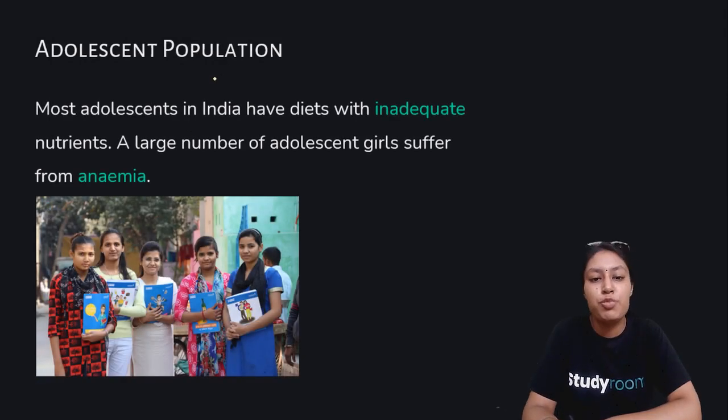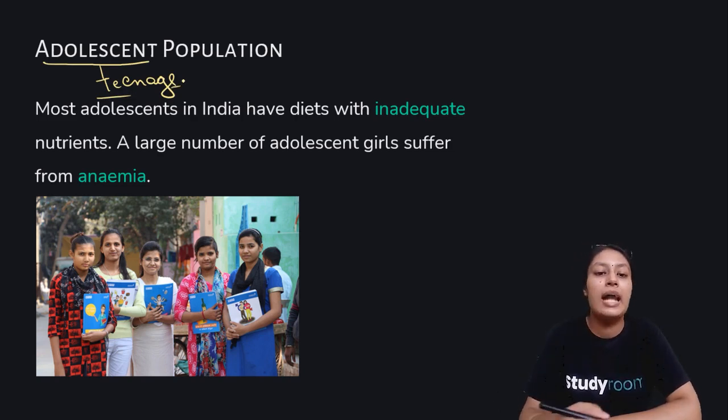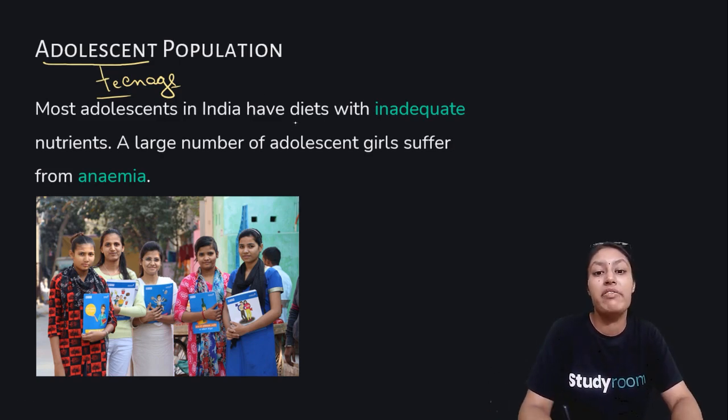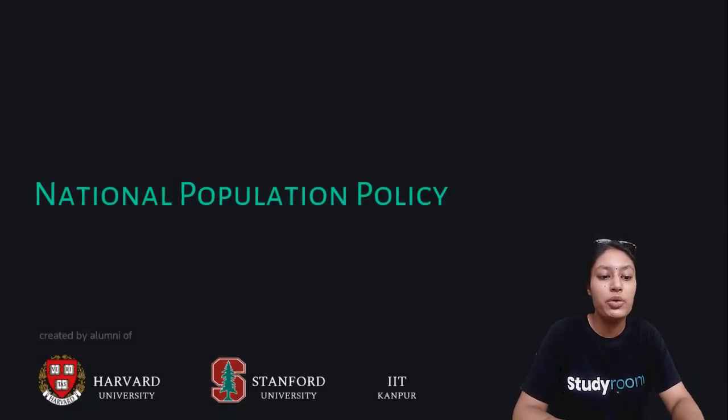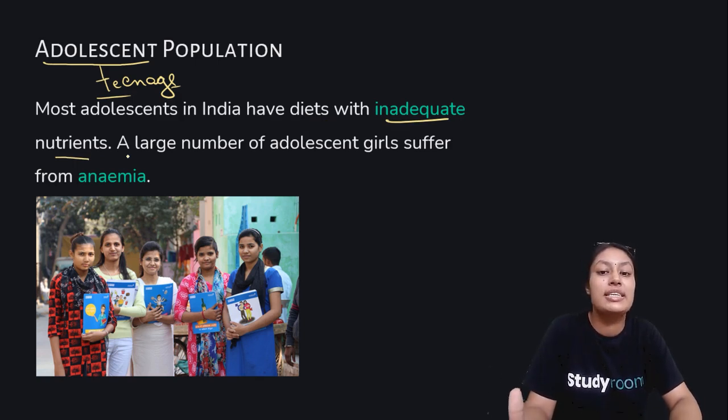Next is the adolescent population. Okay, the word adolescent basically involves teenagers. This is a very sensitive population any country will have, and governments take major steps to improve it. And sadly, in India, most teenagers or adolescent groups have inadequate nutrition in their diet. Means they do not receive as much nutrition as they require in their everyday life, due to various factors.